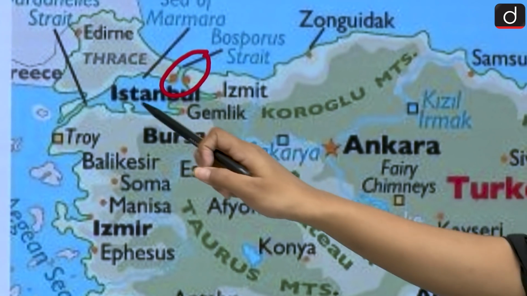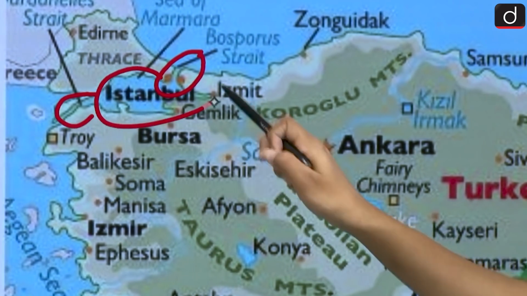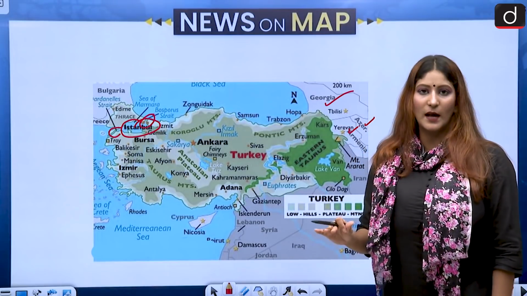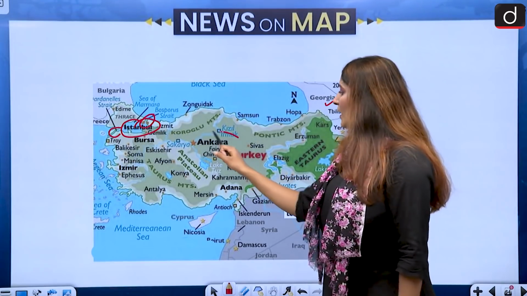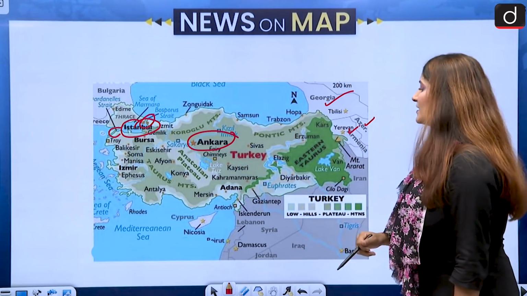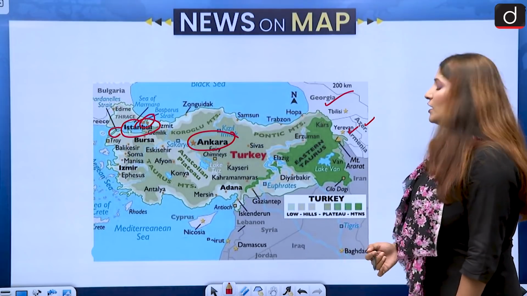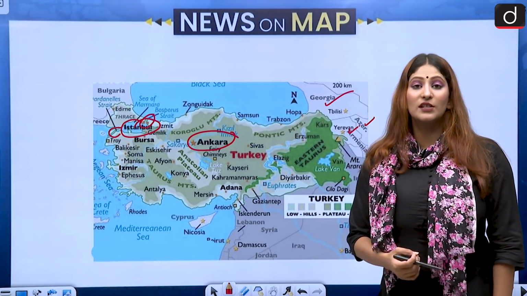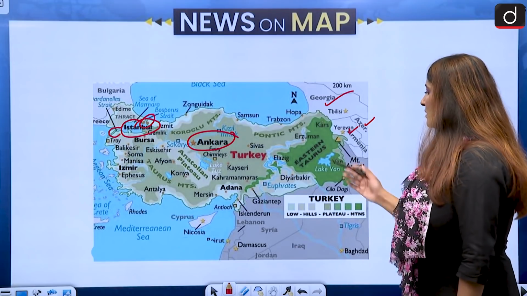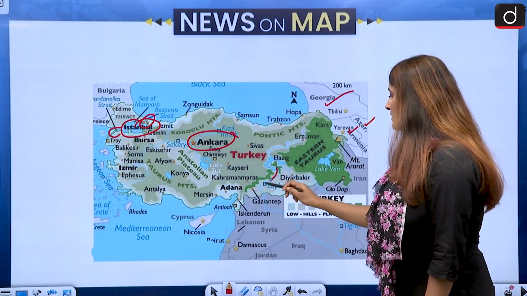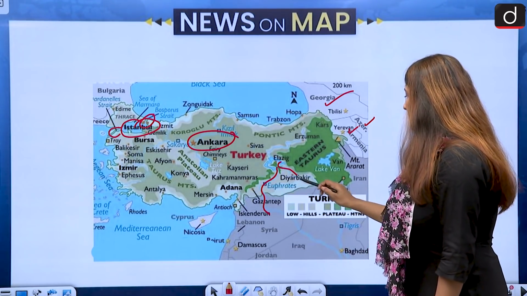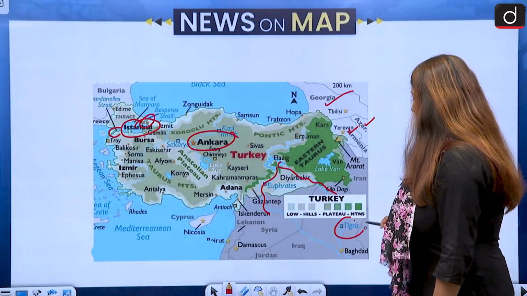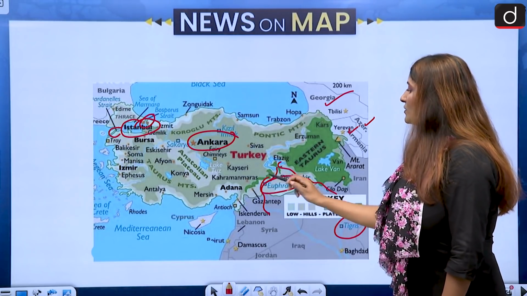Here, Black Sea, Sea of Marmara. This is Istanbul, but it actually is not the capital of Turkey. Ankara is the capital of Turkey. So the second statement is not correct. Then it asks about the Euphrates and the Tigris. They originate from the eastern region of Turkey. Yes, Euphrates and Tigris, that is correct. This is Tigris and this is Euphrates. So this statement is correct.